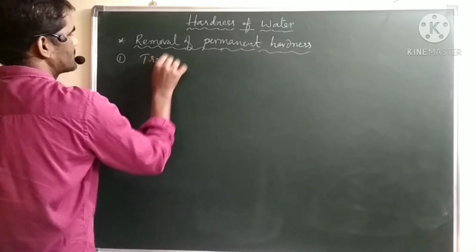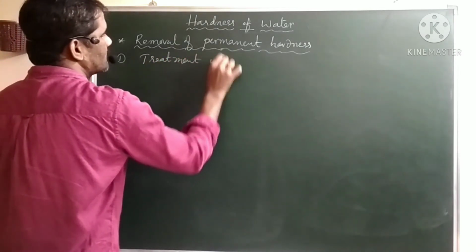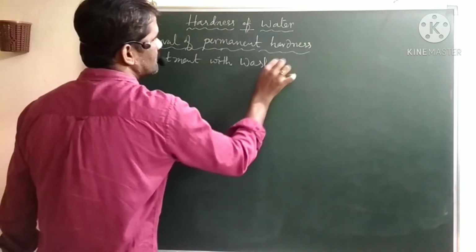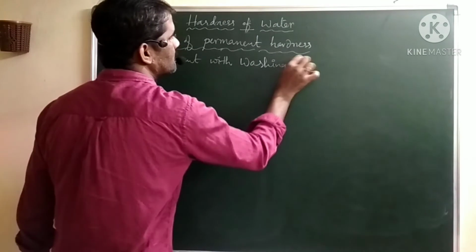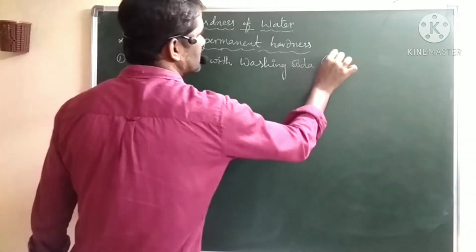The first one is treatment with washing soda, nothing but sodium carbonate.